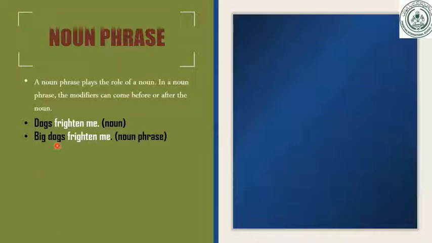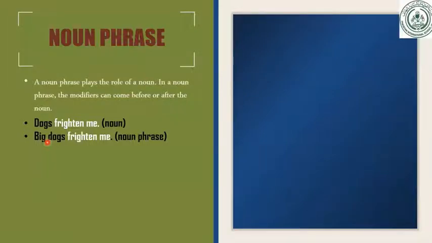So here, noun phrase means which works as a noun. Look over here. The dogs is the subject. It is working as a subject in the sentence. Same, big dogs also working as a subject in the sentence. It is called a noun phrase. Many students become worried: sir, what is a noun phrase? A noun phrase is a group of words which works as a noun. And what is the function of a noun?